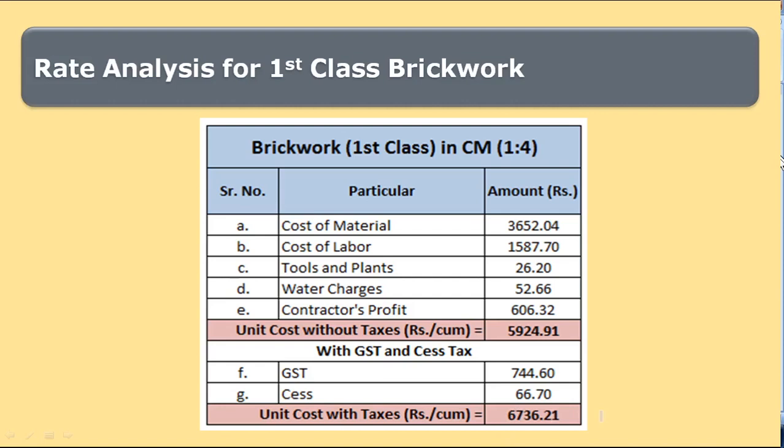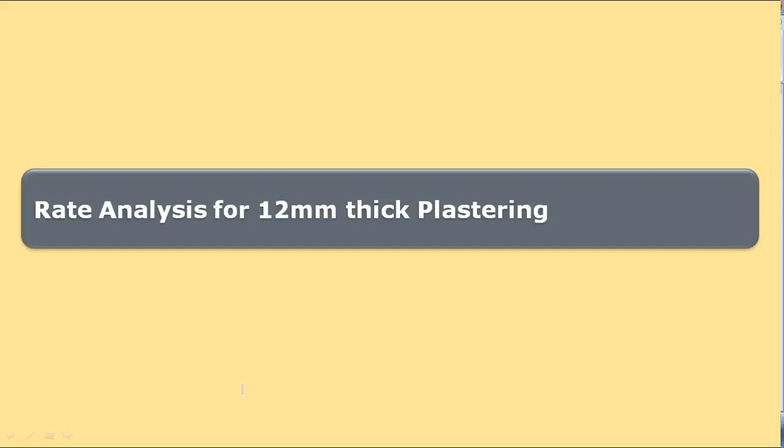In this way we calculate the quantity of brickwork for cement mortar 1:4 in superstructure. So this was about the rate analysis for brickwork. Next item for which we are going to prepare analysis of rate is plastering. Here we would prepare the rate analysis for 12 mm thick plaster in cement mortar 1:4.